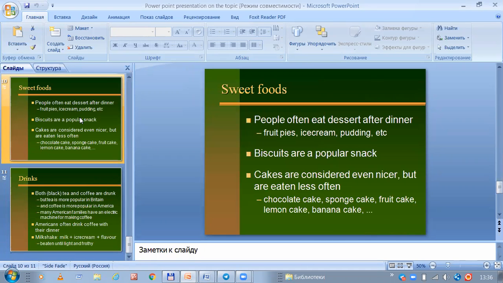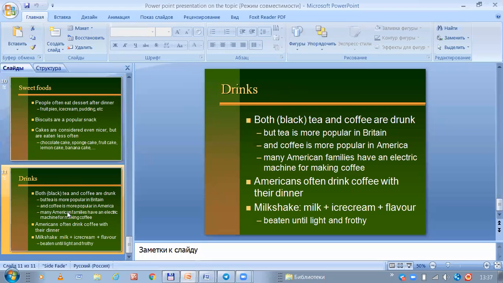Sweet drinks. People often eat dessert after dinner: fruit, pies, ice cream, pudding. Biscuits are a popular snack. Cakes are considered nicer, but they are eaten less often. Cakes can have a wide variety, such as chocolate cake, sponge cake, fruit cake, banana cake, and lemon cake. Drinks. Both black tea and coffee are drunk throughout the British Isles, but tea is more popular in Britain and coffee is more popular in America.